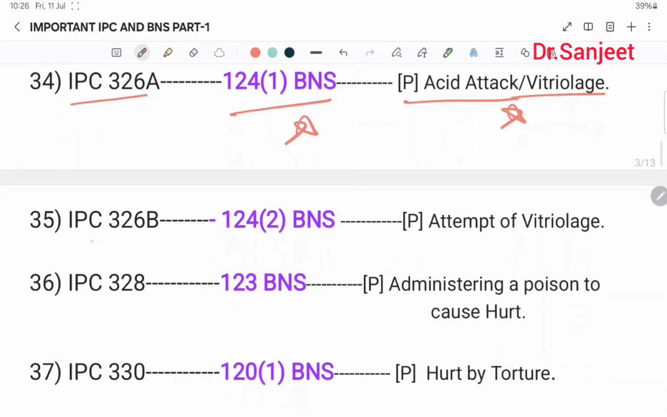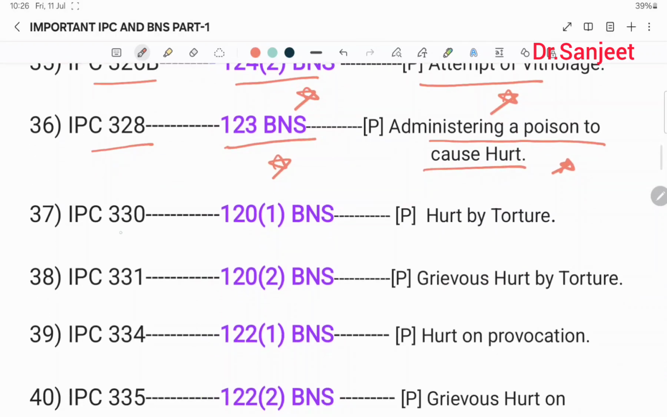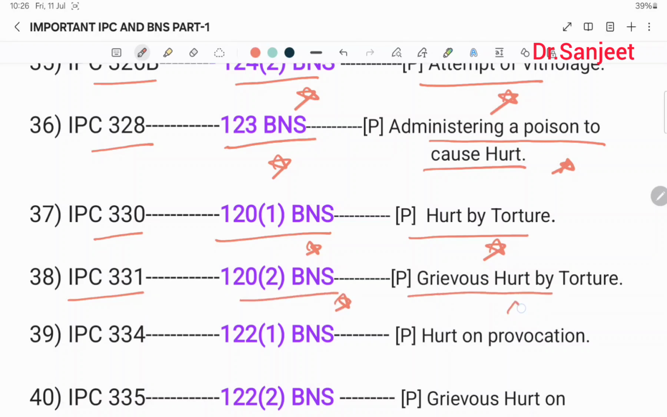Then IPC 326B, 124 subclause 2 BNS, punishment for attempt of vitriolage. Then IPC 328, 123 BNS, punishment for administering poison to cause hurt. IPC 330, 120 subclause 1 BNS, punishment for hurt by torture. IPC 331, 120 subclause 2 BNS, punishment for grievous hurt by torture.